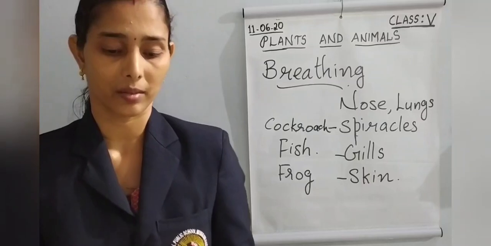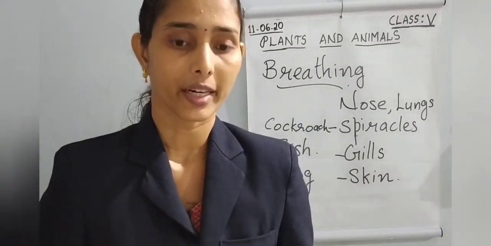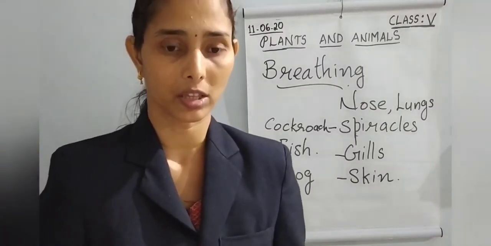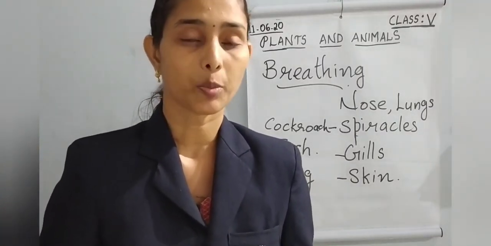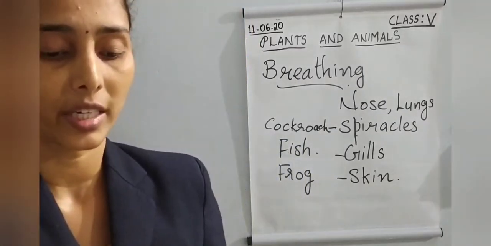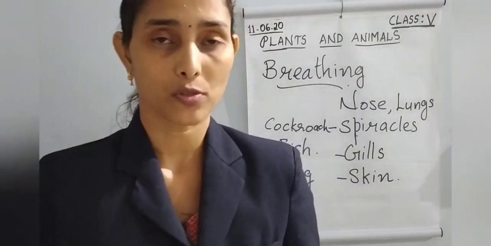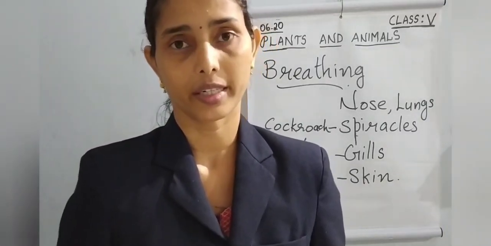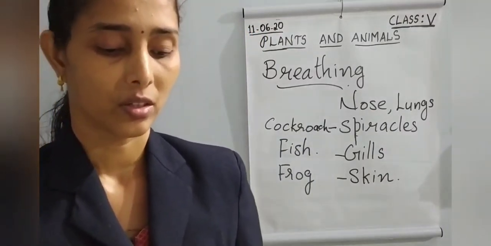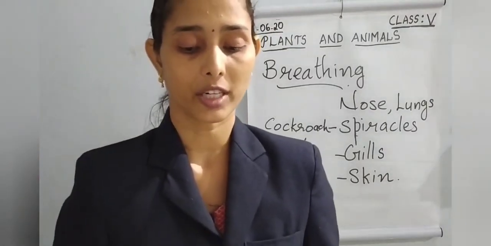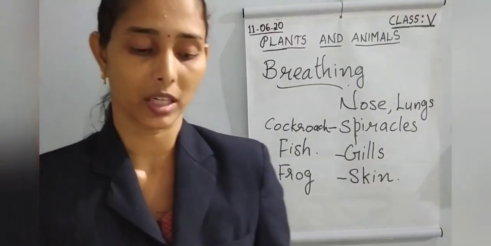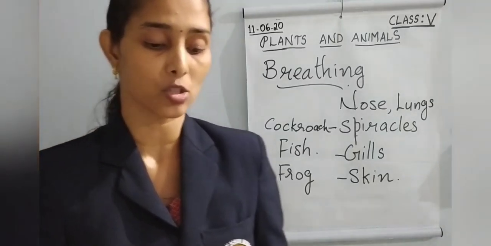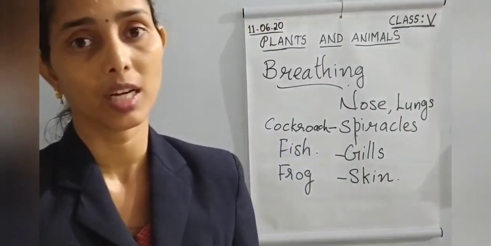What is breathing? Underline the portion in the textbook, second line under the subheading breathing. Listen and underline. The process by which living things take in oxygen from the atmosphere and give out carbon dioxide is called breathing. Underline and learn it. Okay. Then next, it is given that different organs are used for breathing by different kinds of animals. Aquatic animals like fishes, oysters, crabs, etc. are using gills as their breathing organ.